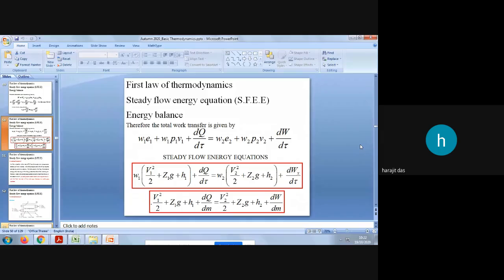So when we considered an open system, at the inlet we consider one section 1-1, and at the outlet we consider another section 2-2. Then we consider the mass flow rate as dm1 by dt, and at the outlet as dm2 by dt.